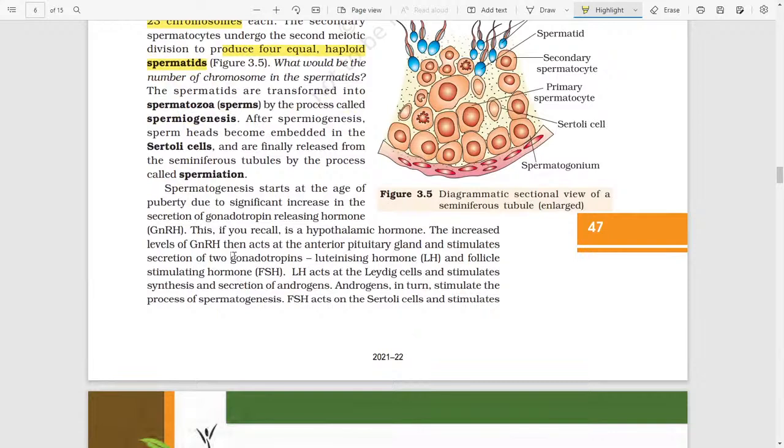The spermatids are transformed into spermatozoa, also known as sperms, by the process of spermiogenesis. After spermiogenesis, sperm heads become embedded in the Sertoli cells and are finally released from the seminiferous tubules by the process of spermiation. These are spermatogonia, and these are Sertoli cells, and the ones in the middle are primary spermatocytes.